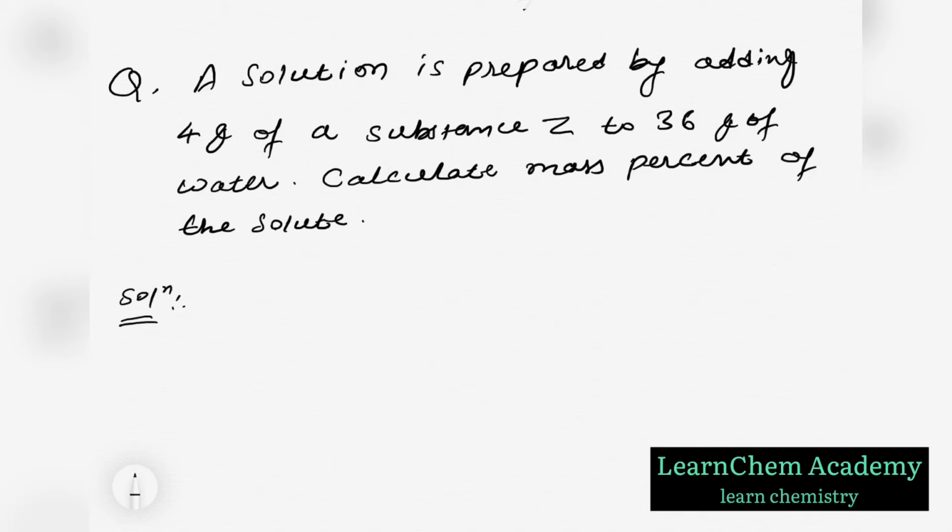In this question, 4 gram of a substance Z is added to 36 gram of water, and we calculate the mass percent of the solute.